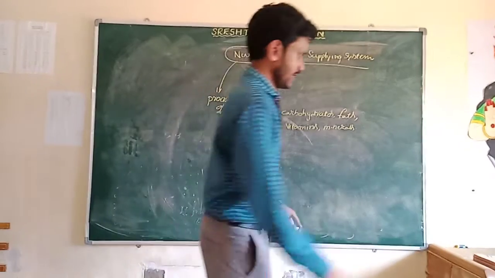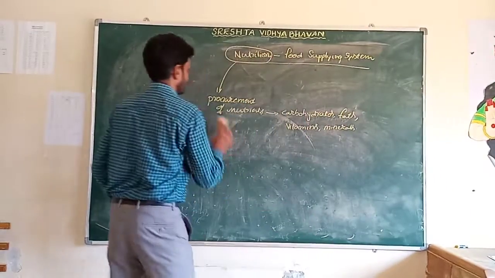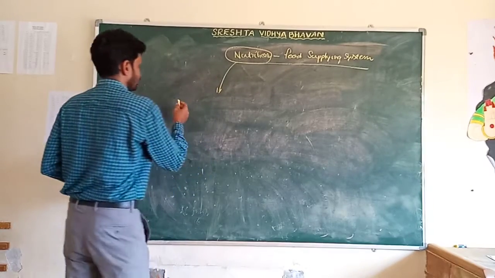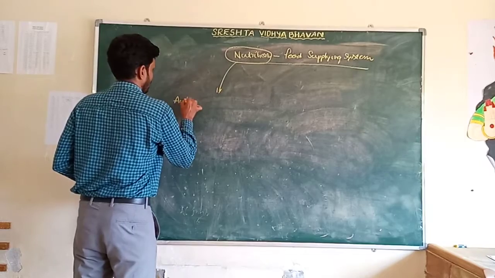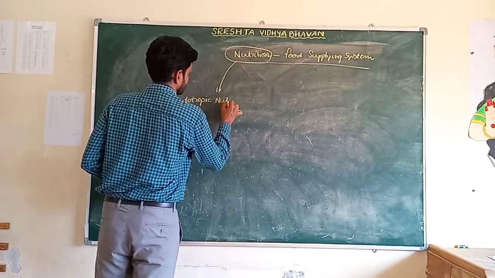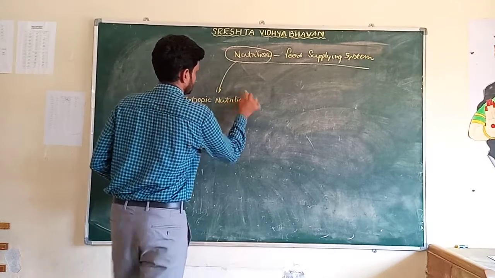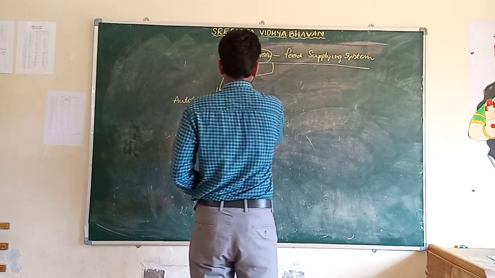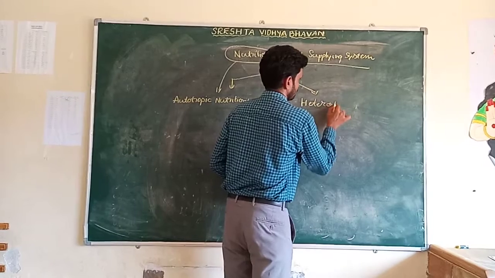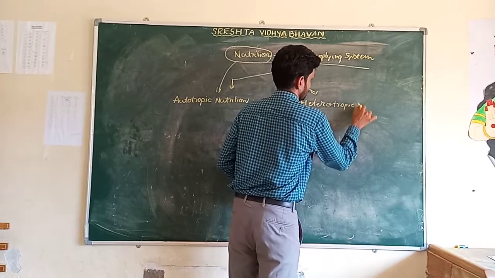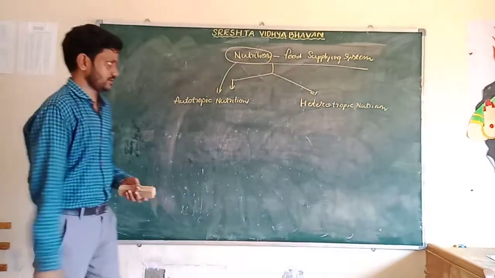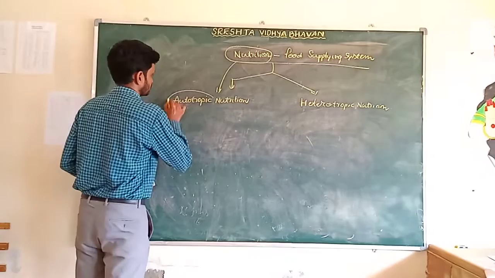Basically, nutrition is divided into two categories: autotrophic nutrition and heterotrophic nutrition.